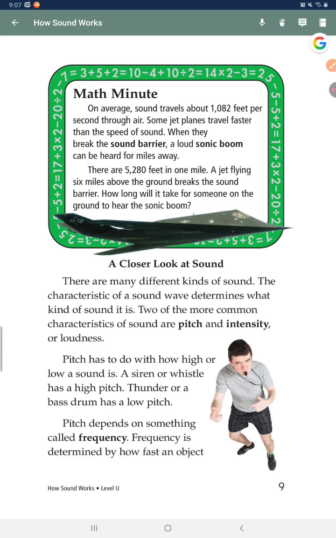A closer look at sound. There are many different types of sound. The characteristics of a sound determine what kind of sound it is. Two of the more common characteristics of sound are pitch and intensity, or loudness.